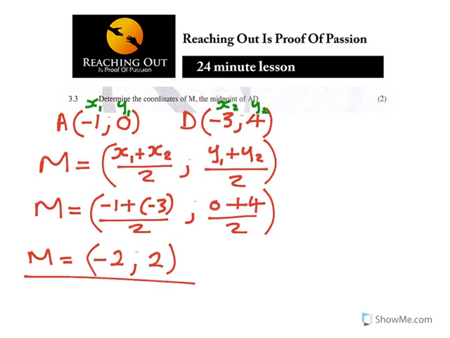So if you just go straight with the calculator, they'll give you marks. It's just 2 marks, as you can see. So that is the midpoint of AD. Some say M of AD, just to indicate that this was the midpoint of AD. Moving on to the next question.